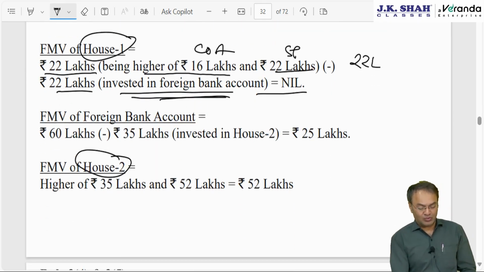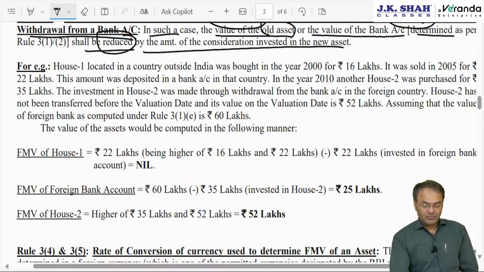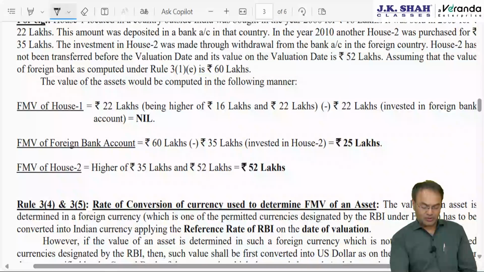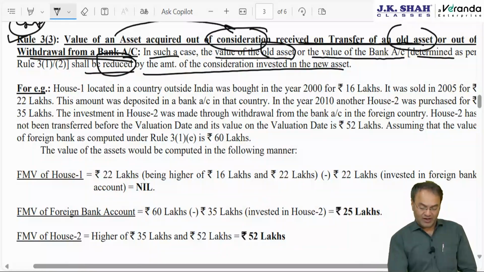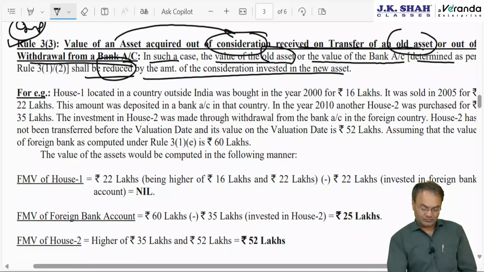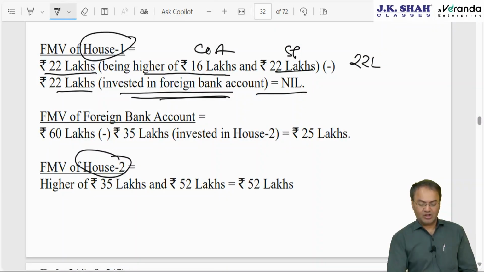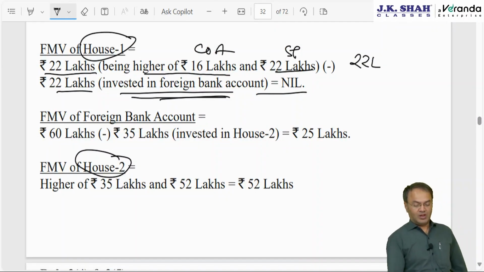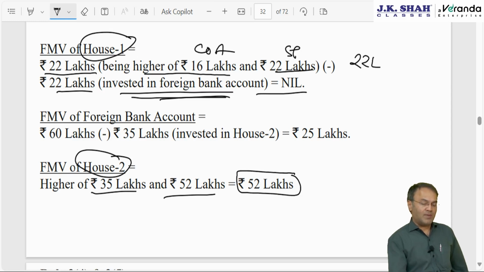Last asset is house number 2, which is acquired for 35 lakhs. House 1, located in a country outside India, was bought in the year 2000. This is the same example which we read from here. So what is to be done now? House number 2 value is 35 lakh or 52 lakh, whichever is higher, 52. Now we will go backwards. This will remain 52, confirm.